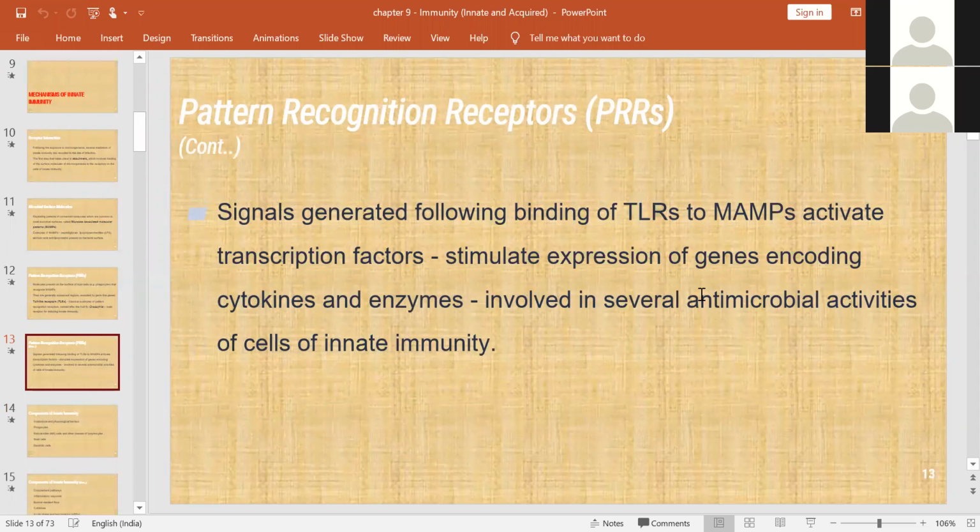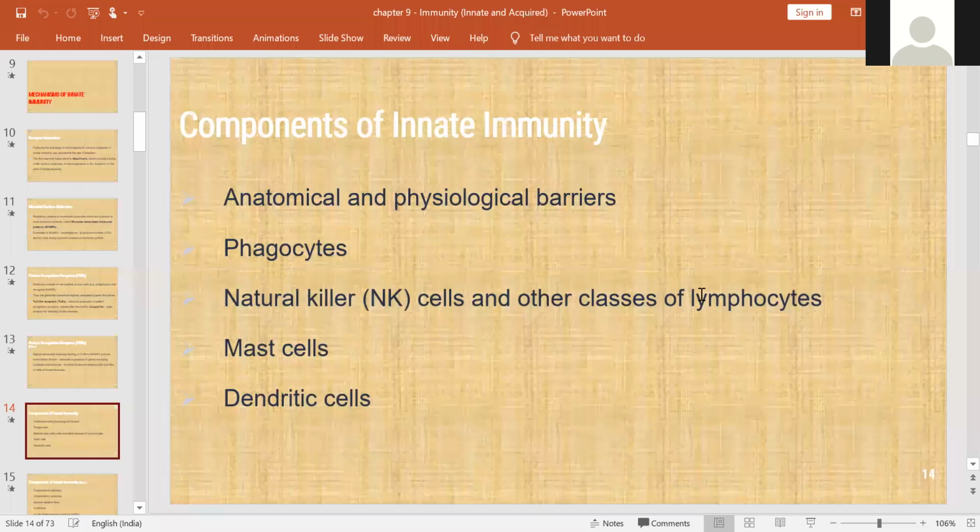And after attachment, there will be a signal production following the binding of TLR and MAMPs. Okay, so these signals activate the transcription factors. So this stimulates the expression of cytokines and enzymes. Usually these will be involved in antimicrobial activities of innate immunity cells.